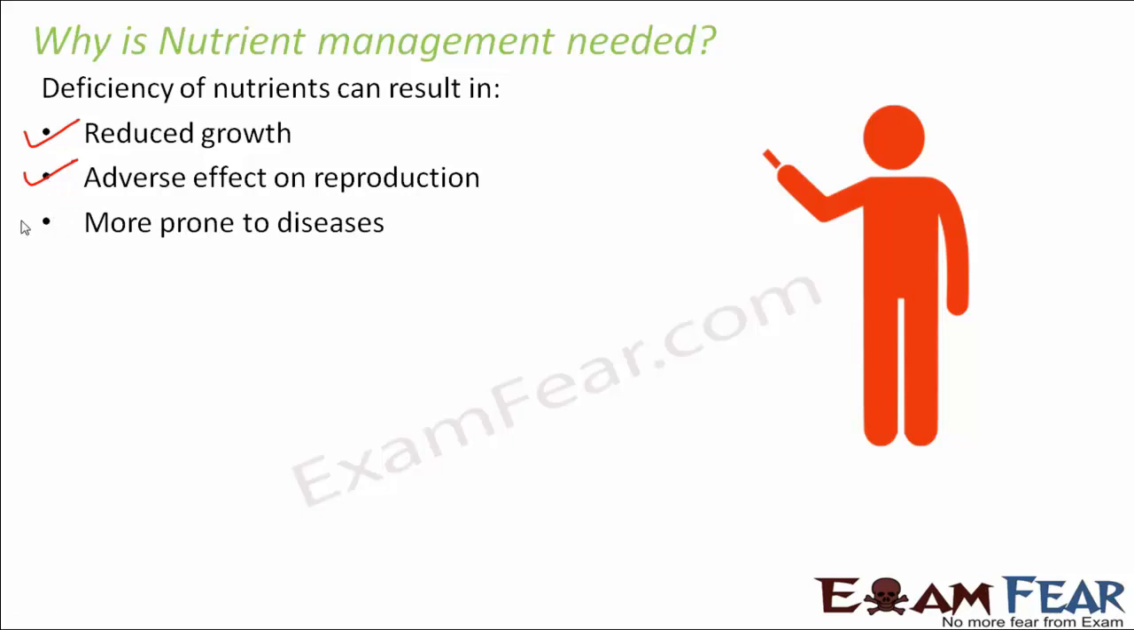More prone to diseases, because when you are not eating healthy, what happens? Your body is weak, and when your body is weak, you are more prone to get infections. You are more prone to get attacked by disease causing organisms. So the same thing happens with plants. When they do not get proper nutrients, their body is not healthy enough to remain strong. So very easily they get infections.